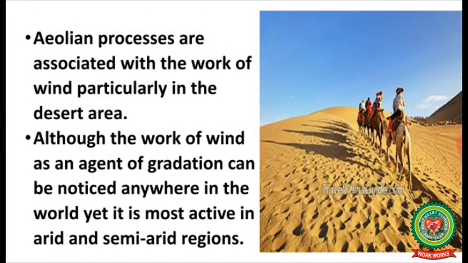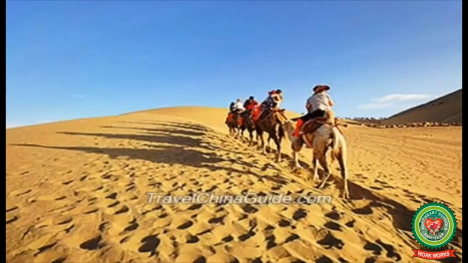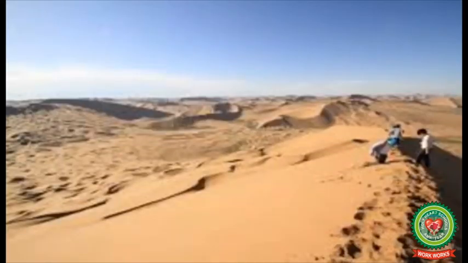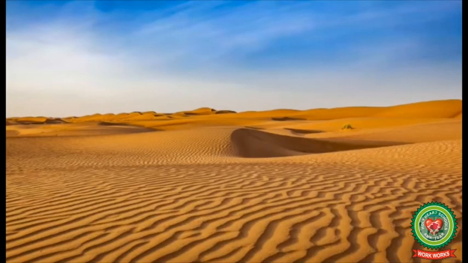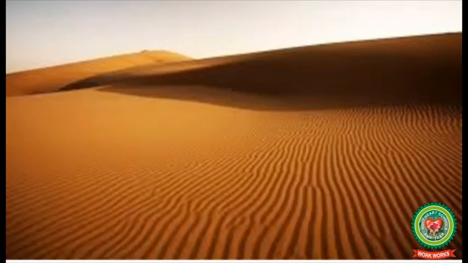Aeolian processes are associated with the work of wind, particularly in the desert area. Although the work of wind as an agent of gradation can be noticed anywhere in the world, yet it is most active in arid and semi-arid regions. Arid and semi-arid regions are called deserts. It is that area which receives low rainfall, generally below 25 cm per annum, experiences high temperature, has low humidity, and where the ratio of evaporation to rainfall is very high.